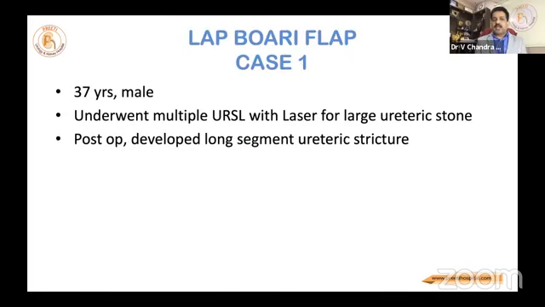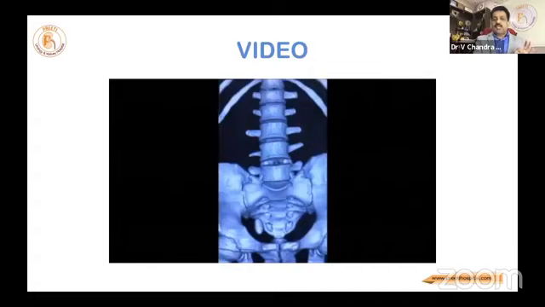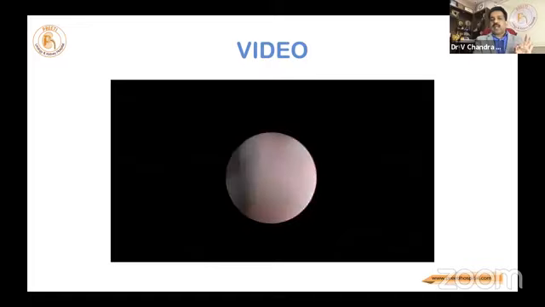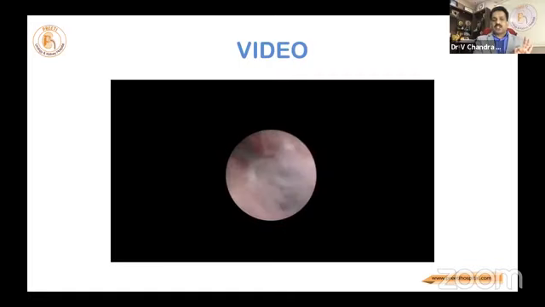A 37-year-old male patient underwent URSL with thulium fiber laser and the entire ureter got strictured. I will not go into the surgery of the URSL video. This is the video after the surgery. The entire ureter is like burnt, with a lot of flakes. The scope could go easily, but it is strictured.